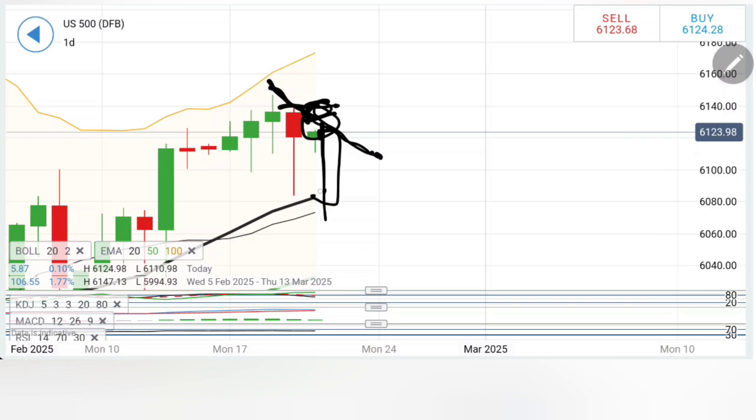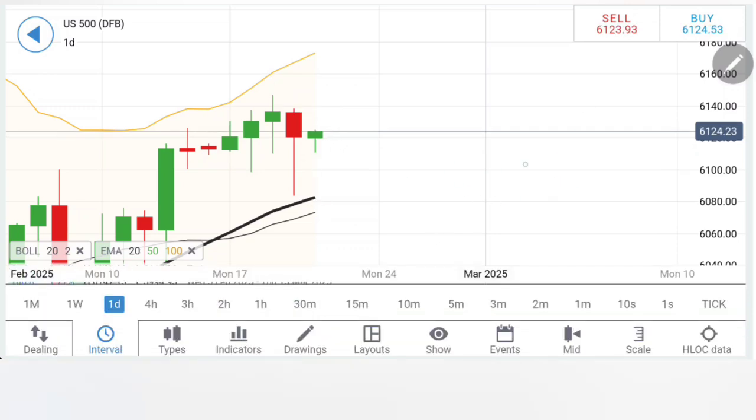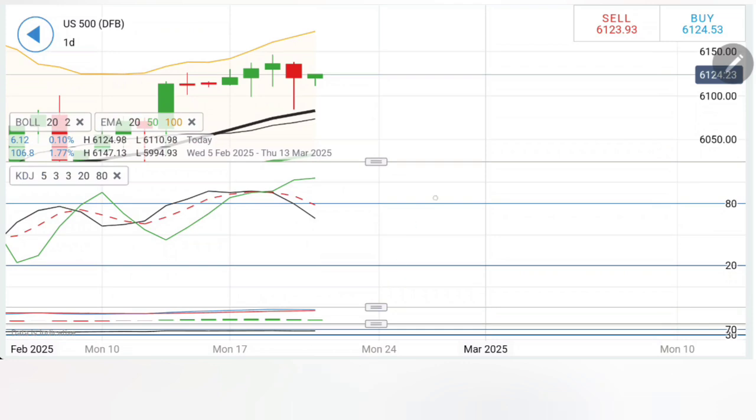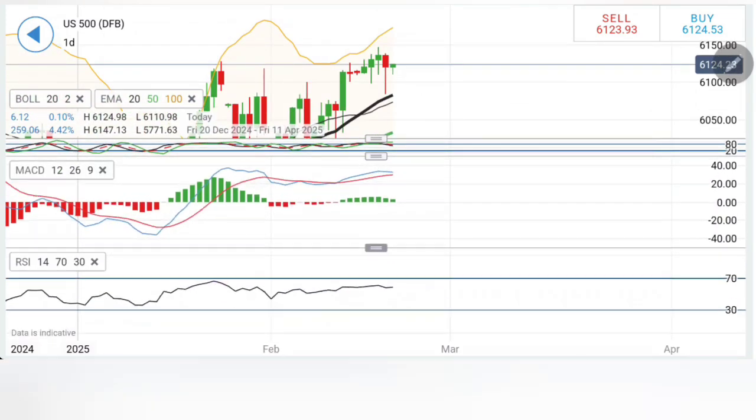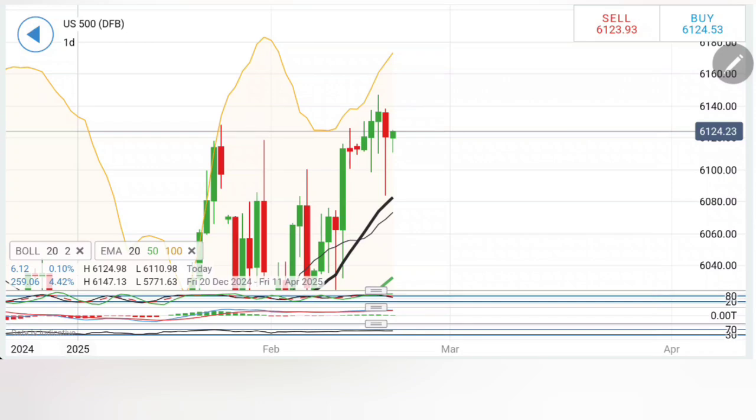It can hit this zone and it can show a massive reversal as well, where the prices can again keep moving towards the 20 period moving average, sitting at around 6080 levels, which is going to remain the key support level. MACD, RSI, everything is in green and trying to show a little more rise. I would recommend you buy here at 6132 levels and expect it to move towards 6138-40.